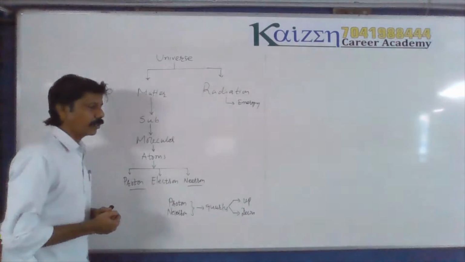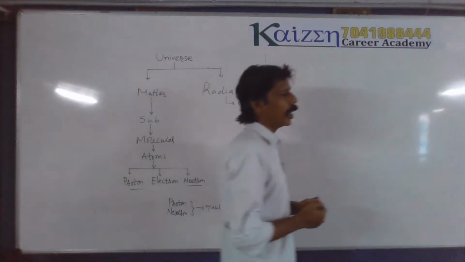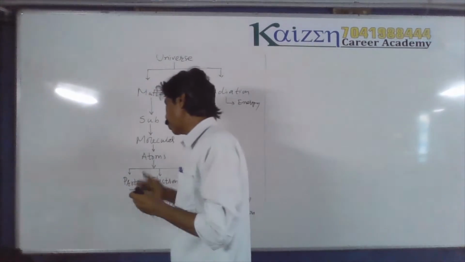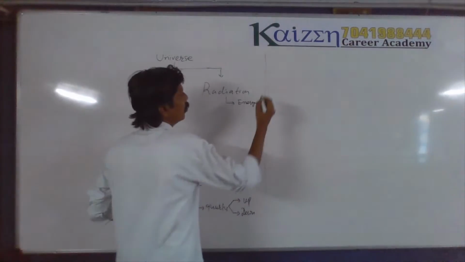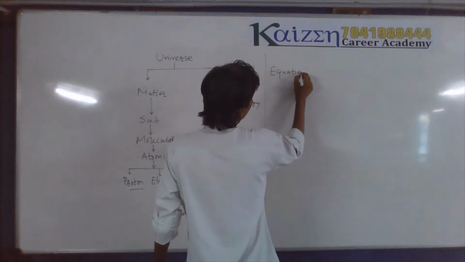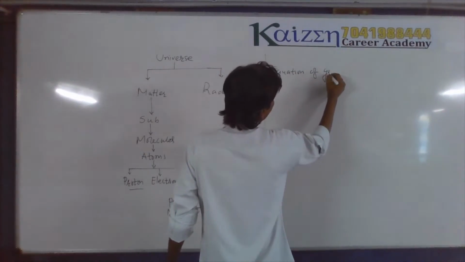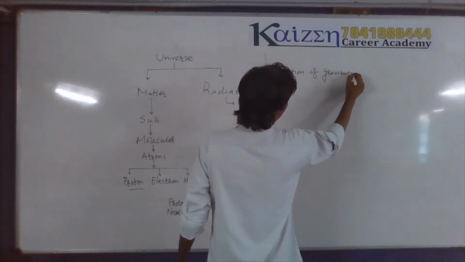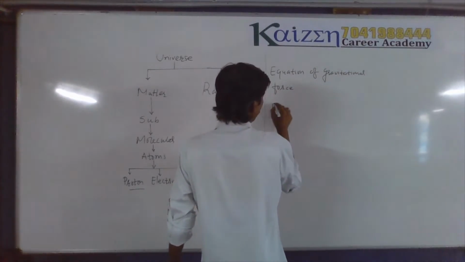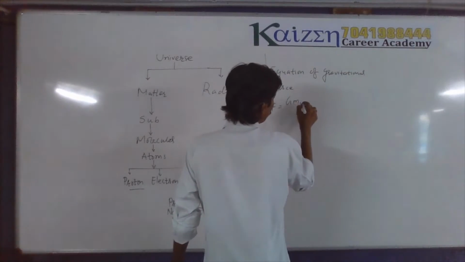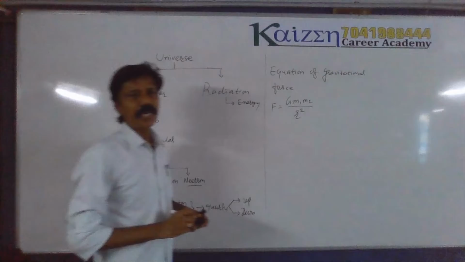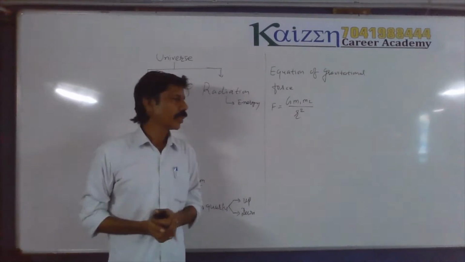Okay, so let us check, is it possible that they are tightly bound with each other by gravitation force? What is the equation of gravitation force? The equation of gravitational force is F equal to G m1 m2 by r square, where r is the distance between two particles.